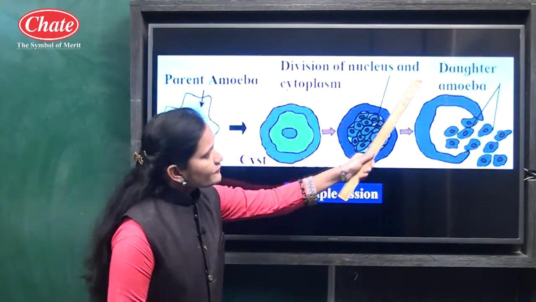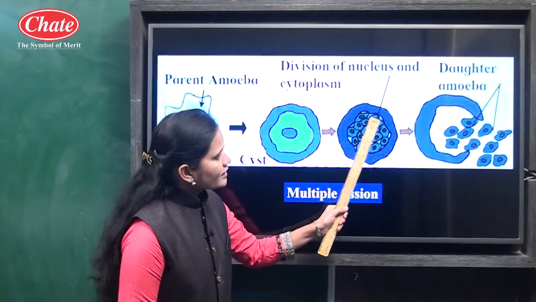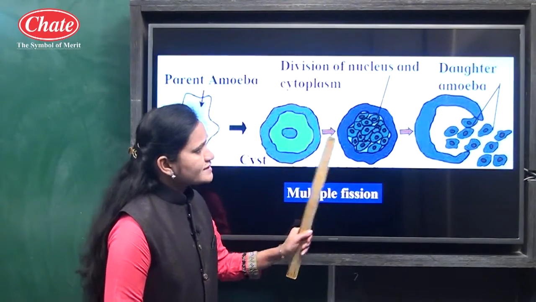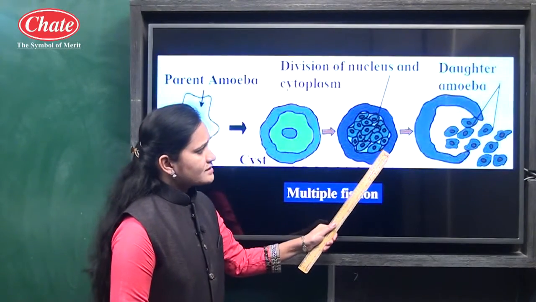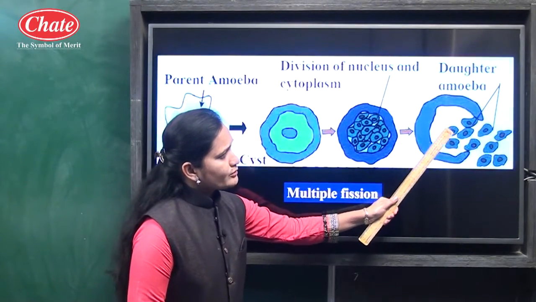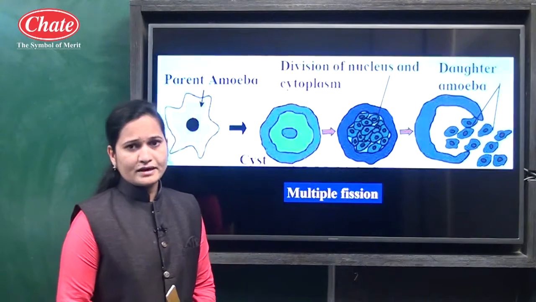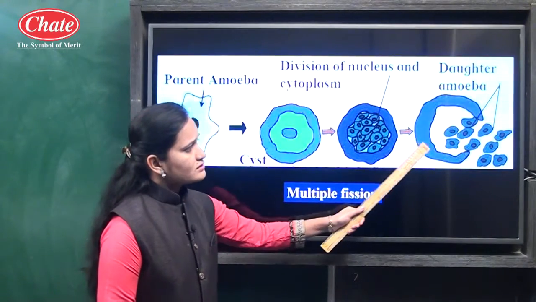After that many daughter amoebae start to form in this cyst, and in favorable conditions this cyst breaks open and these daughter amoebae are released into the environment and start to live independently.